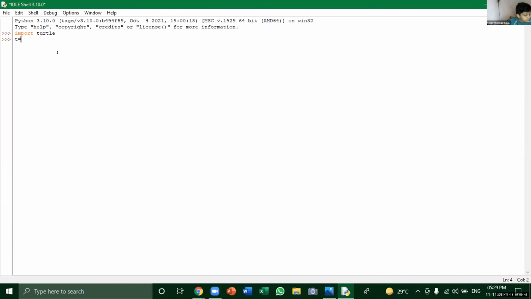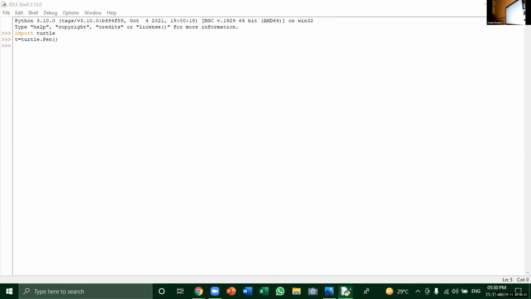T is equal to turtle dot capital P, E, N, then two brackets. What is the spelling of turtle? There is a spelling mistake. It is not L, instead of that it is R. Okay, now girls, what is the next code?